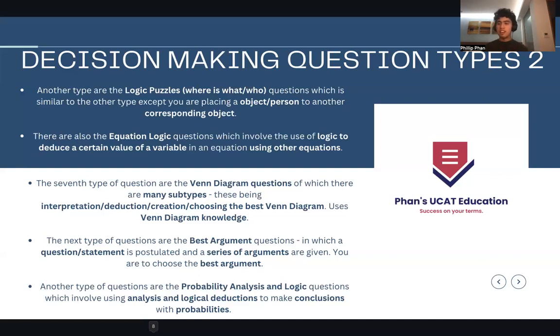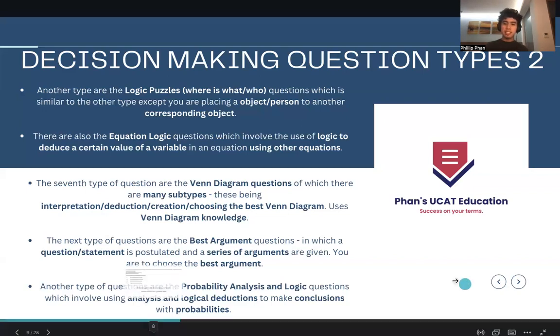So you're saying like, oh, you know, it's going to be a 1 in 4 chance of it raining tomorrow because of this. And you're analyzing it and using logical deductions in order to solve this. So that's why I called it probability analysis and logic. Keep in mind, these are not actually official names. These are names that I've made up based on what I've seen. But what is official is the fact that there are about 10 types of questions generally. They're all categorized, okay? And you can really capitalize with good practice.